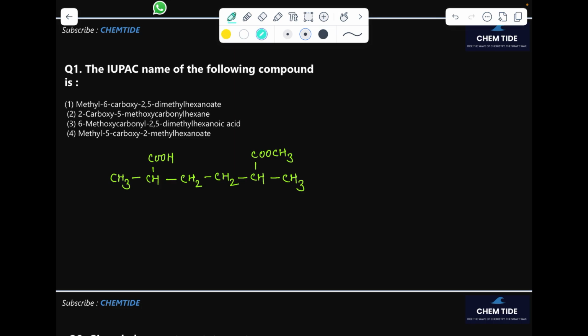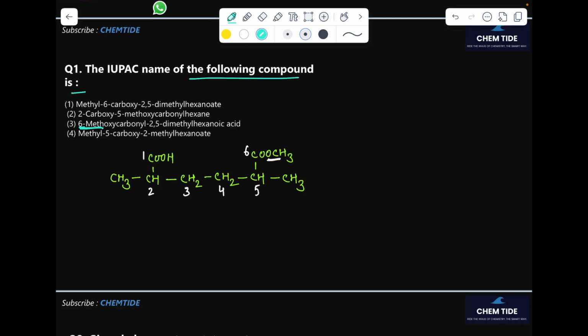The IUPAC name of the following compound is given. So these are the 4 options and the compound is this. When we are solving the IUPAC nomenclature, we have to apply the rules, and CHO is a terminal group, so it must get the number 1. Then we can choose the longest carbon chain, 4, 5 and 6. A 6-member chain we are getting, and 6 is connected with the OCH3 group, so we can say it's a 6-methoxy. So only in this option 6-methoxy is given.